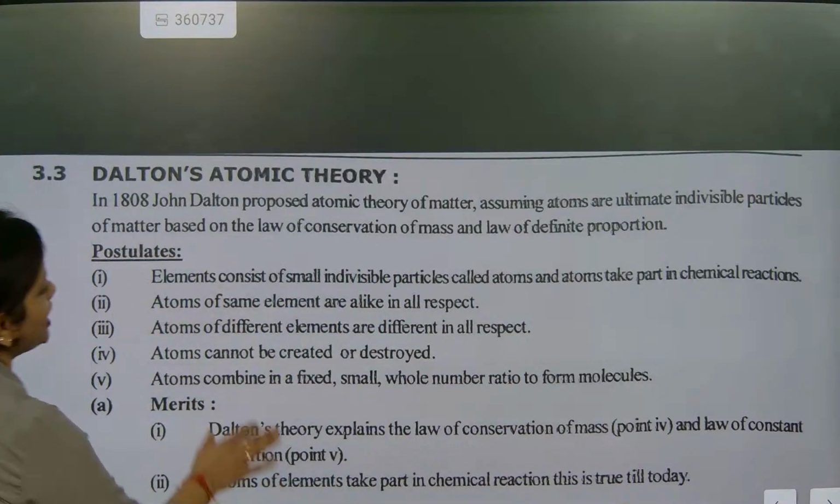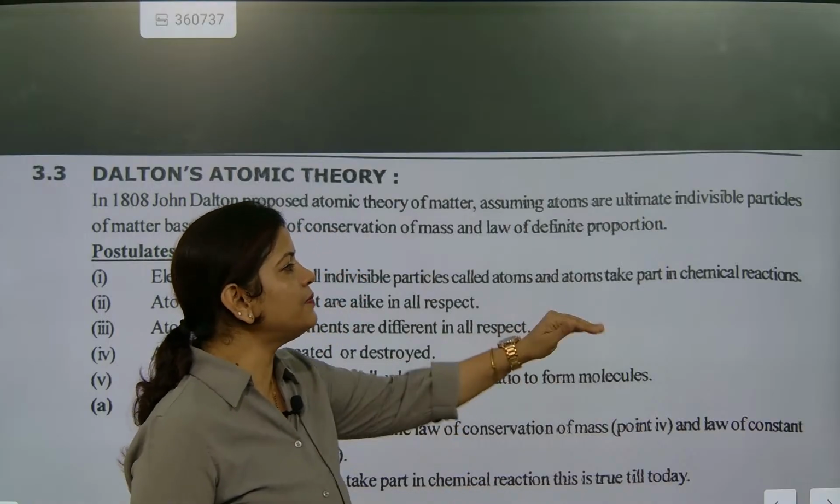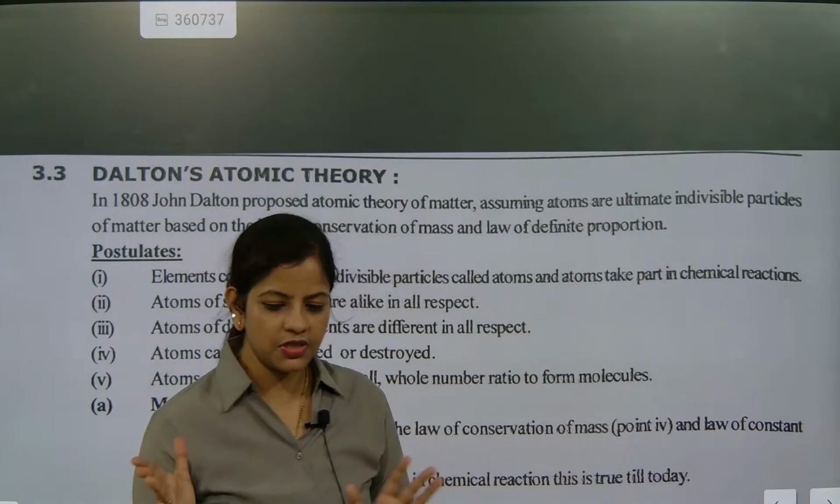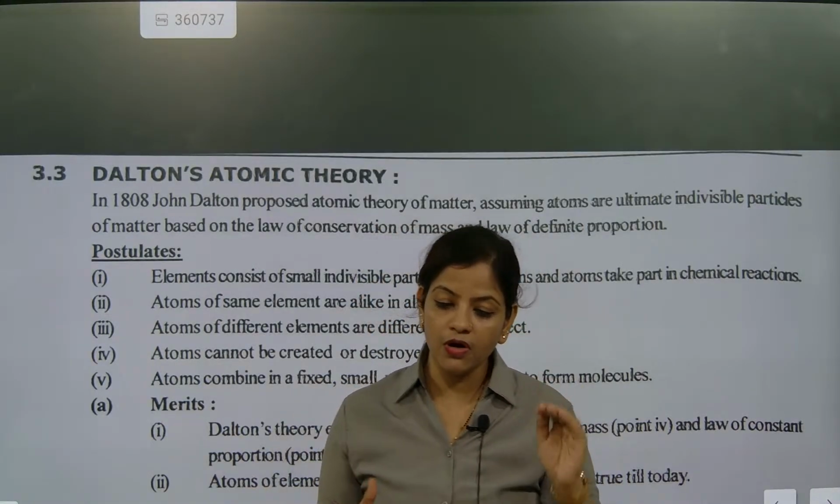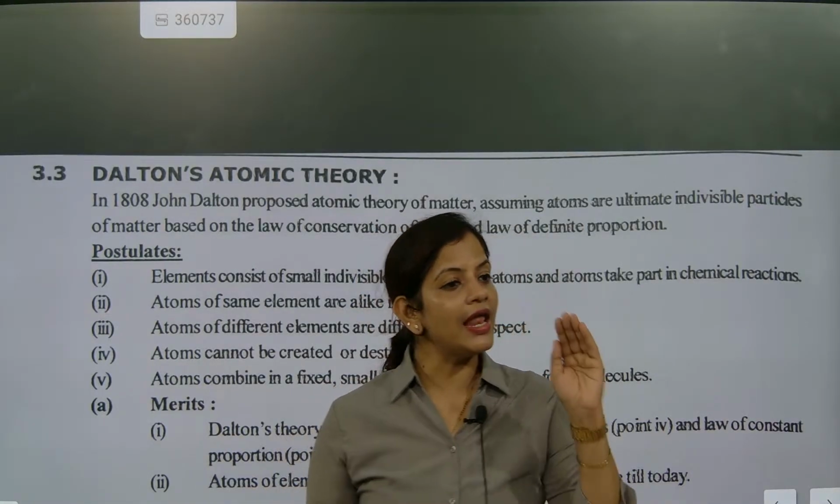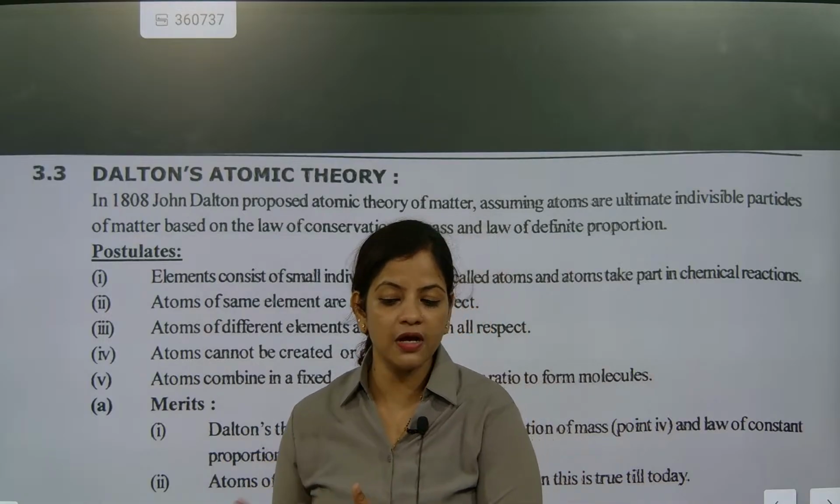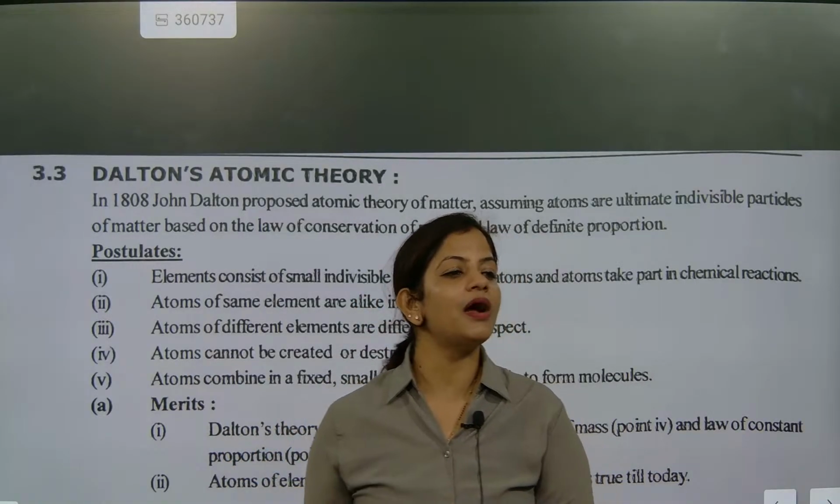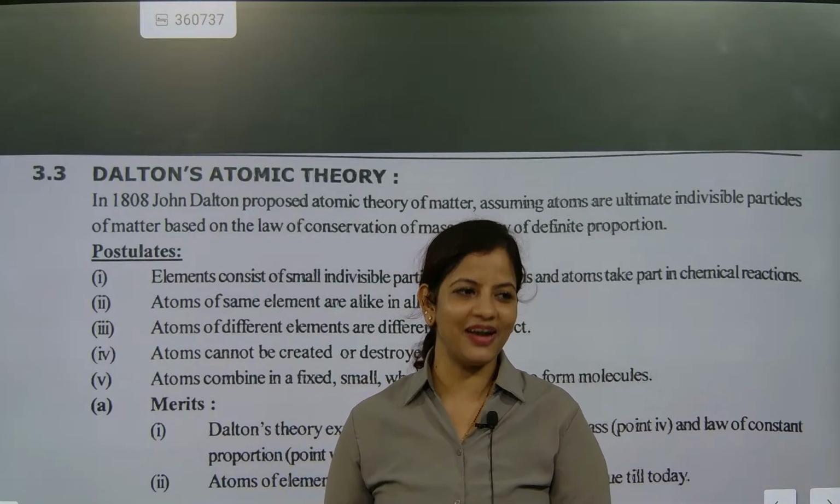The first is: element consists of small indivisible particles called atoms. Atoms take part in chemical reactions. This is the first part he told. Element consists of small indivisible particles, so element is made up of atoms. Till now we know this. Element is made up of what? Element is made up of particles.